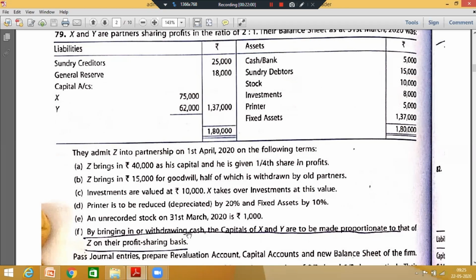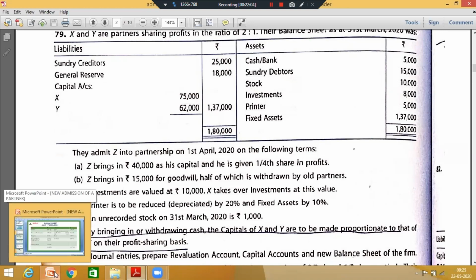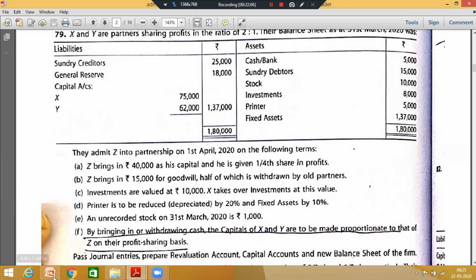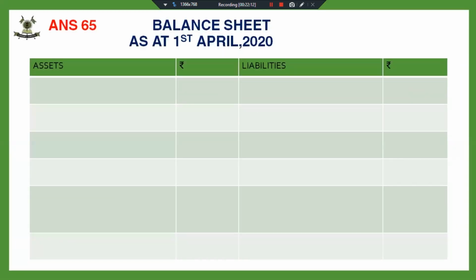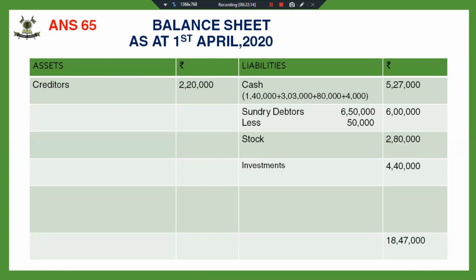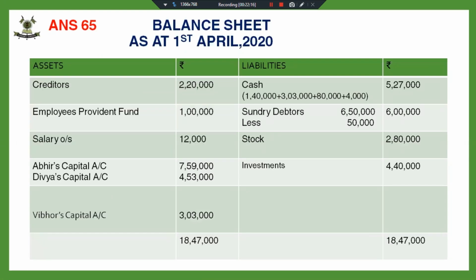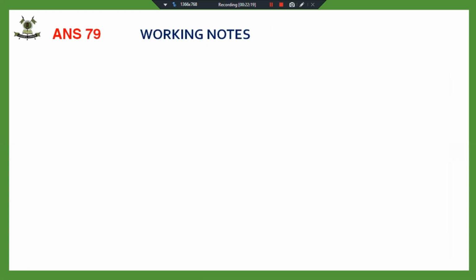You can find out the net gain and loss. What about others? Revaluation account should be quickly prepared now. Fine.